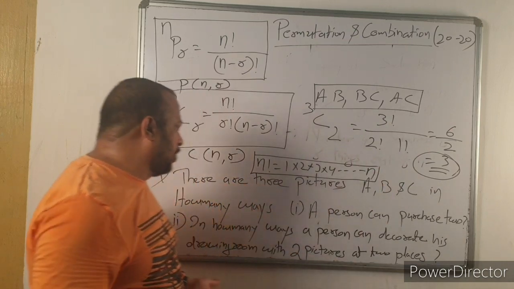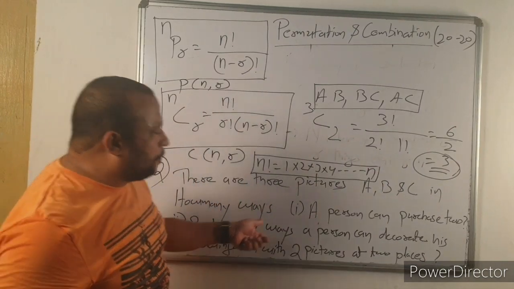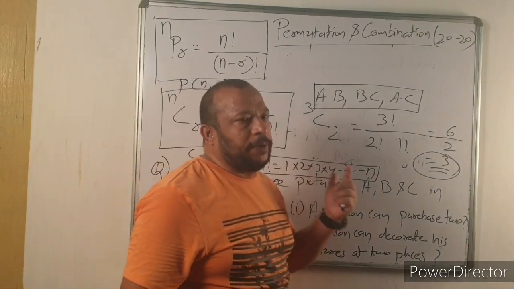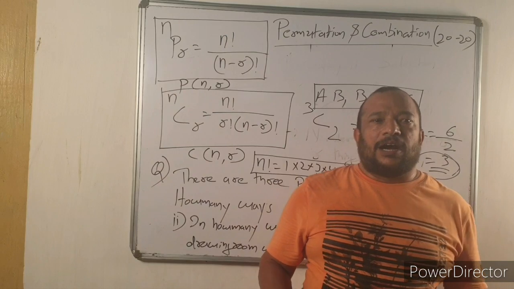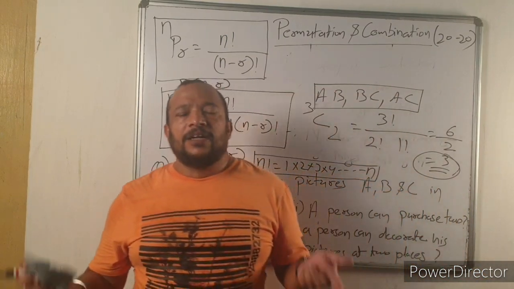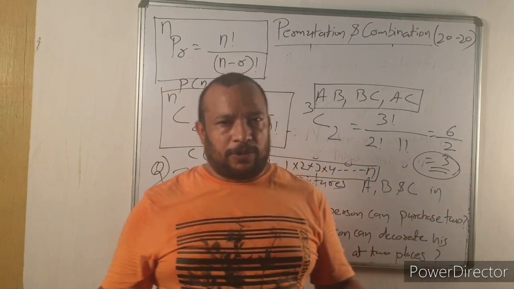Now next question. In how many ways can a person decorate his drawing room with 2 pictures at 2 places? Now decoration or arrangement, this is a case of arrangement, so you have to apply permutation.